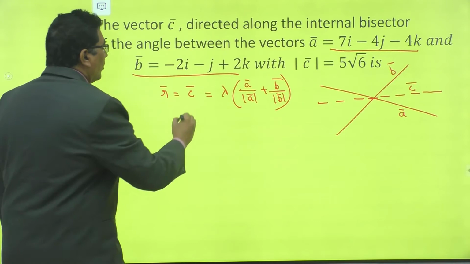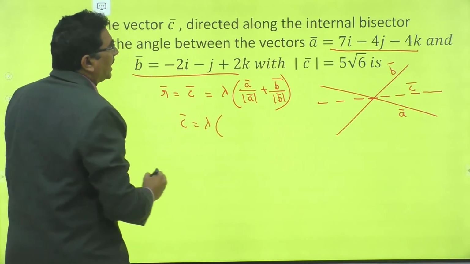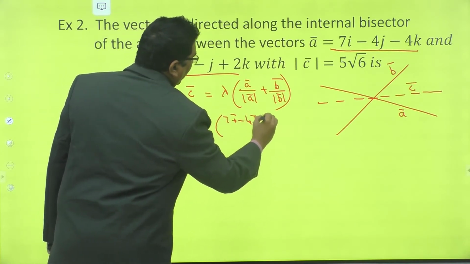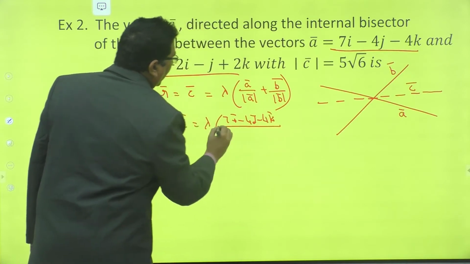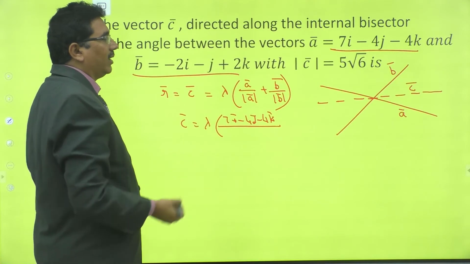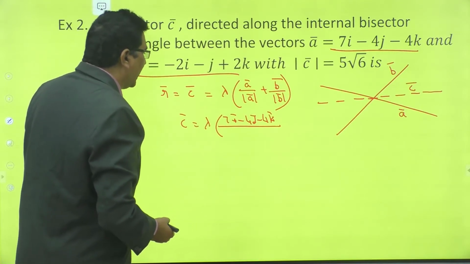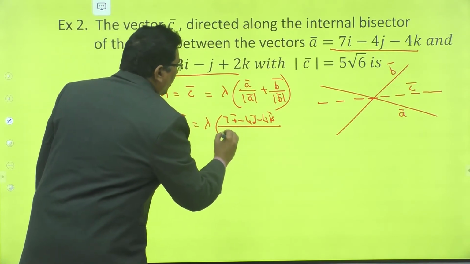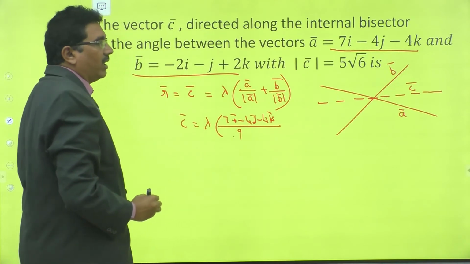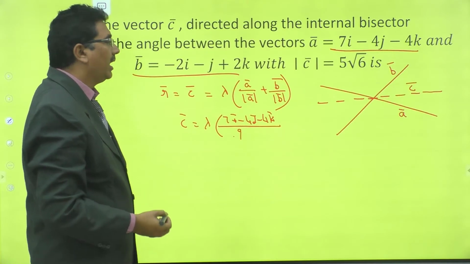C bar is equal to lambda times A bar, what is A bar? 7i bar minus 4j bar minus 4k bar by its magnitude, root of 49 plus 16 plus 16, that is root 81, which is equal to 9.